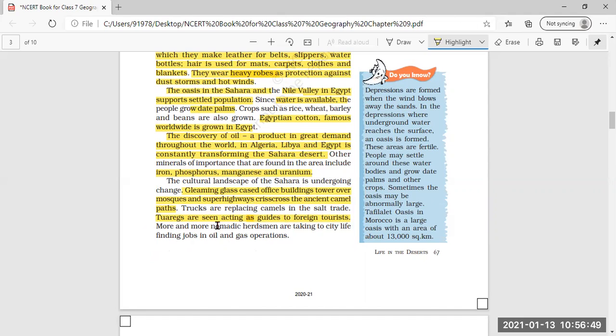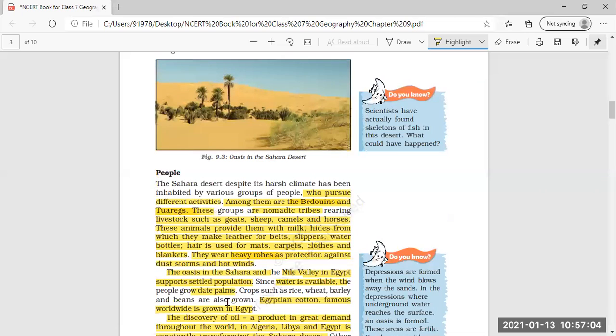A few nomadic herdsmen are taking to city life, meaning going to the cities and doing various jobs over there, jobs concerned with oil or gas operations. So this is the life of the people there.